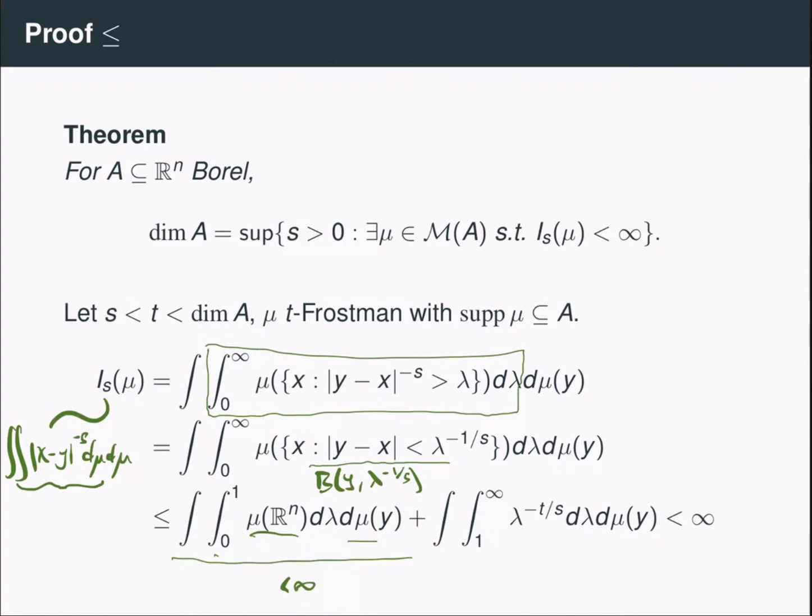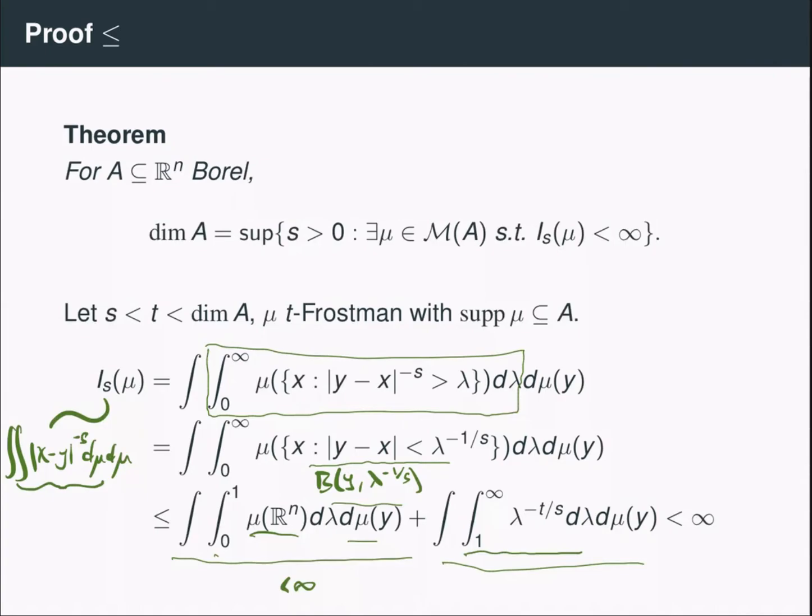Then for the integral from 1 to infinity, I use the Frostman bound. The measure of this ball is at most the radius of the ball to the power t, so that's lambda to the minus t over s. Because t is strictly bigger than s, this is lambda to a power that is strictly less than minus 1. Thus this integral is just some finite number, and I integrate that with respect to mu, and that is less than infinity.